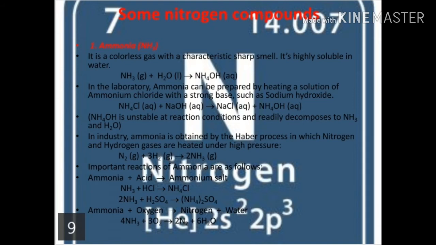In the laboratory, ammonia can be prepared by heating a solution of ammonium chloride with a strong base such as sodium hydroxide. In industry, ammonia is obtained by the Haber process in which nitrogen and hydrogen gas are heated under high pressure. Important reactions of ammonia are as follows: ammonia plus acid gives ammonium salt; ammonia plus oxygen gives nitrogen plus water.